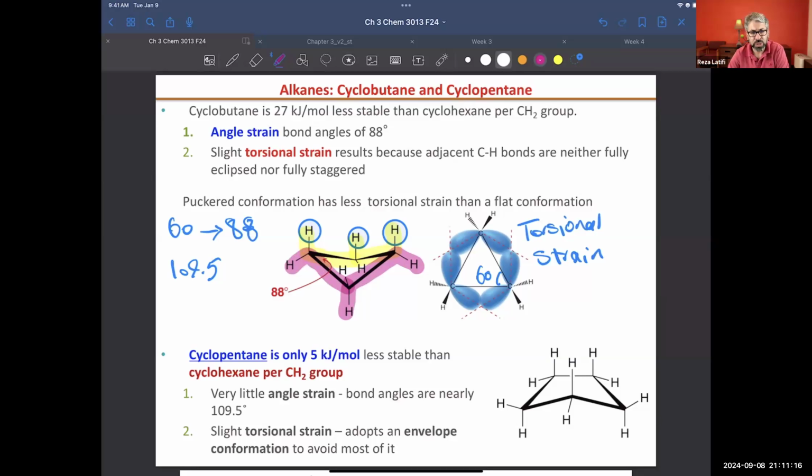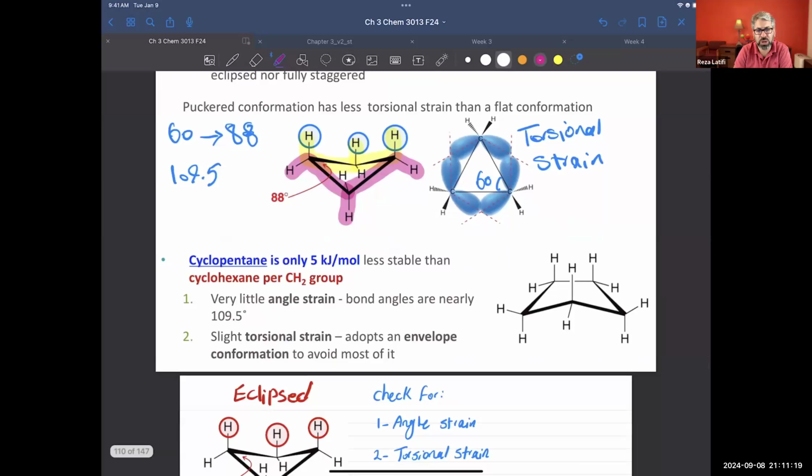Now, let's add one more carbon. If we add one more carbon, the bond angle will go to around 108. The perfect one is 109.5, so it's not that far. That's good news. But I do see some hydrogen atoms facing each other. That means we are going to see some torsional strain there.